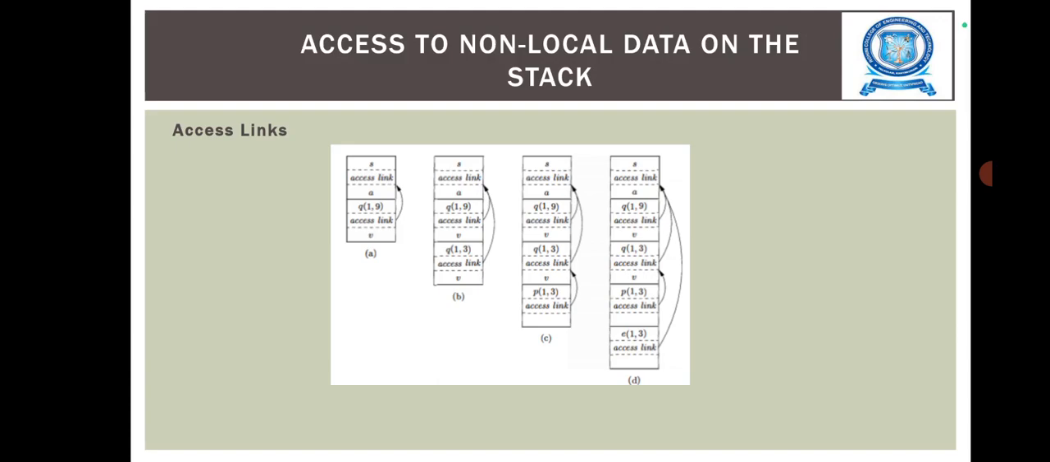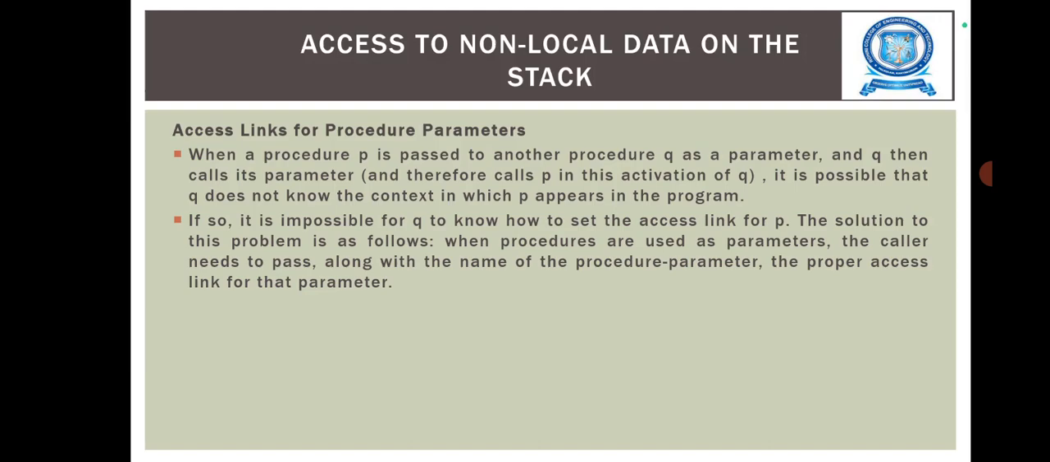The solution to this problem is as follows. When procedures are used as parameters, the caller needs to pass, along with the name of the procedure parameter, the proper access link for that parameter. That is the access link for procedure parameters: when a procedure is used as a parameter, the caller needs to pass along with the name of the procedure parameter the proper access link for that parameter.